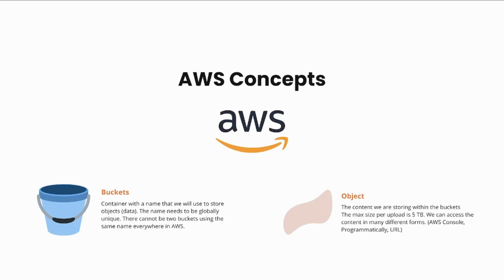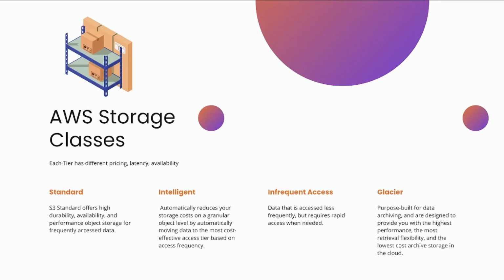So these are the two basic concepts of AWS S3. And once you understand what a bucket and object is, it's pretty smooth sailing from there. Now, there are different AWS storage classes, right? These are different tiers based on the needs of the user. So each tier has different pricing, latency, which is like the speed at which you're able to retrieve the data, and availability. So initially, AWS S3 only had one storage class, but over time, as AWS saw the need for it and how popular it was, they defined some storage classes based on the different criteria that a user may need, either to save money or to provide for specific use cases.